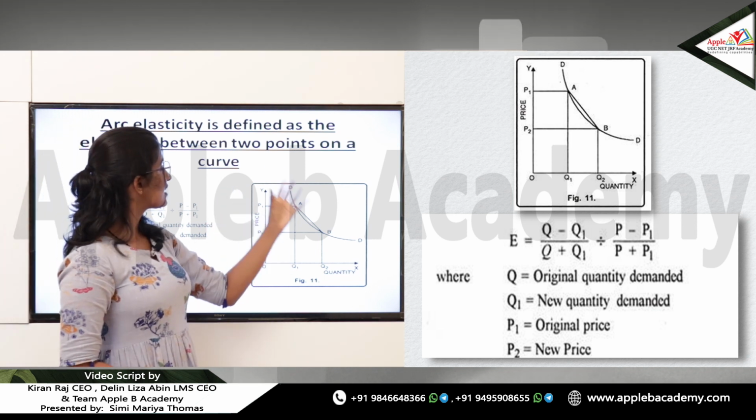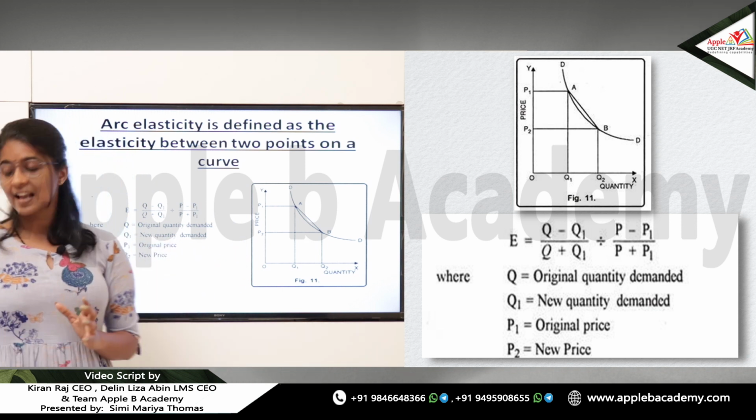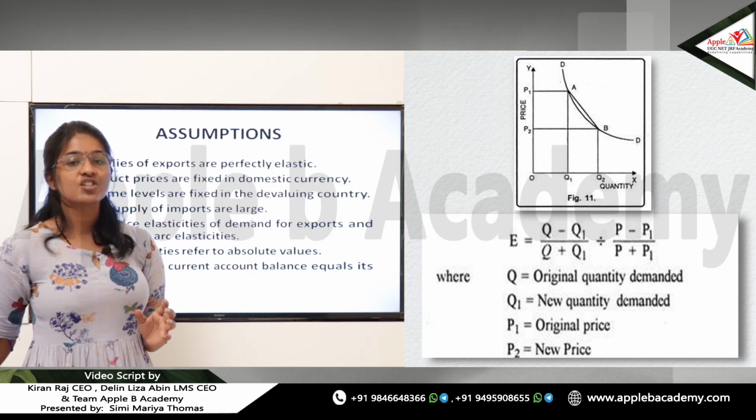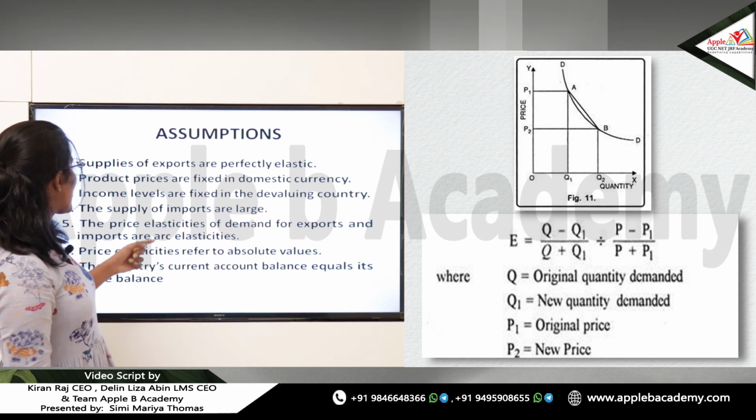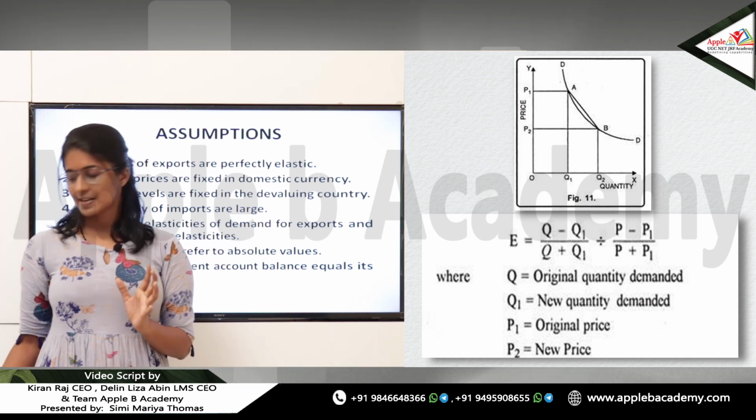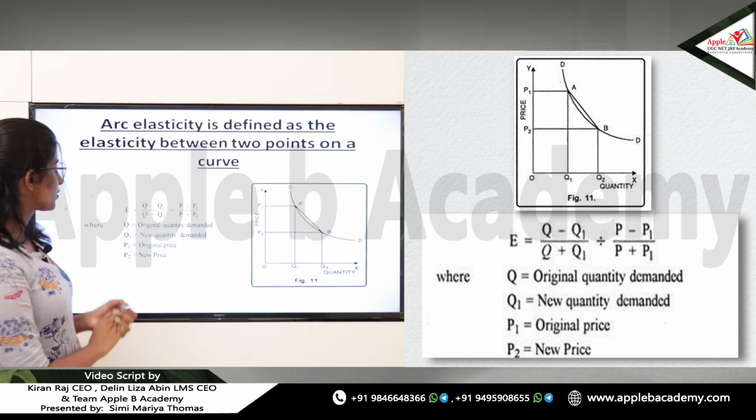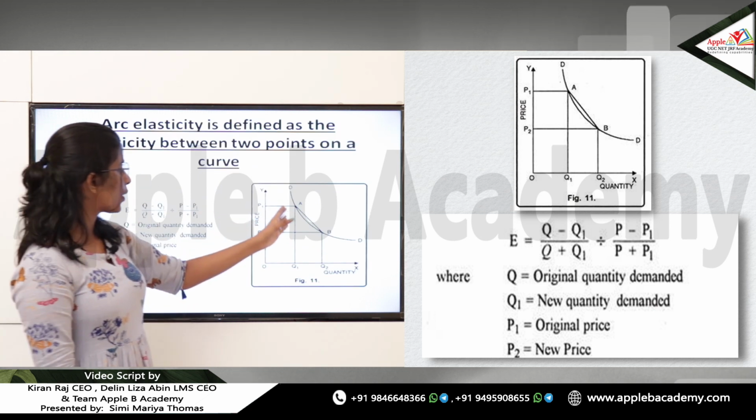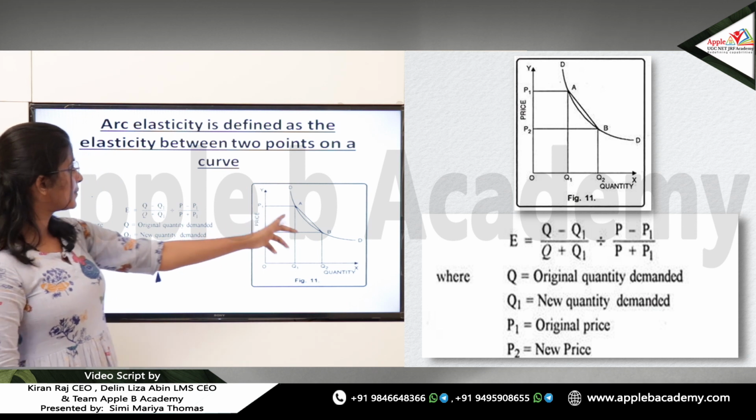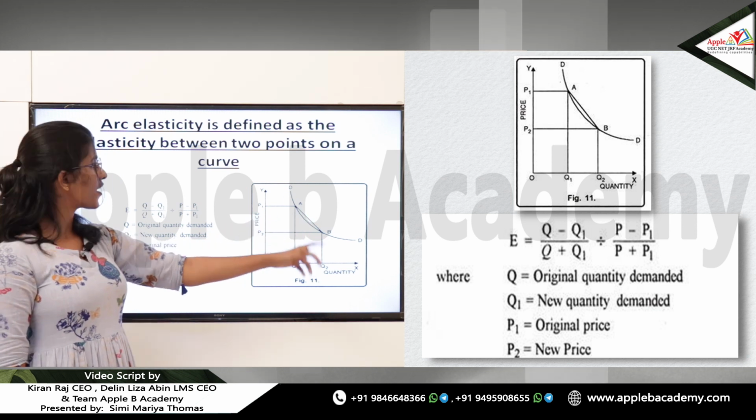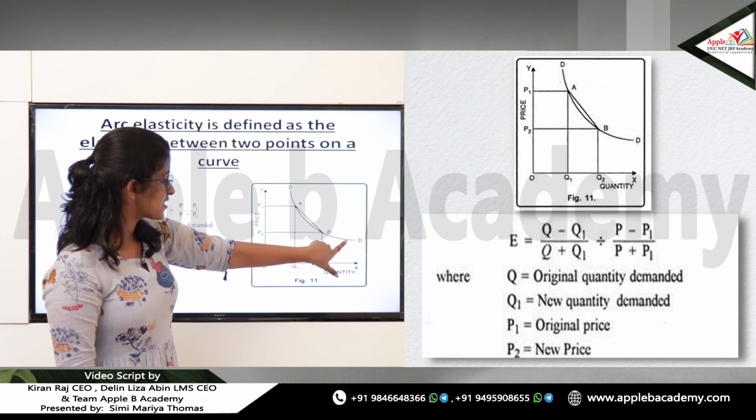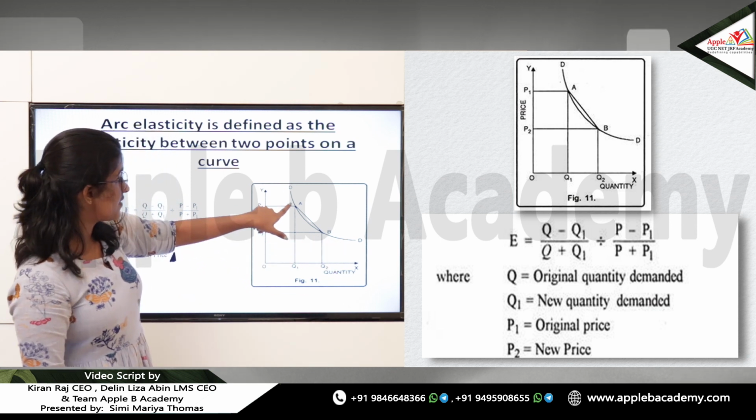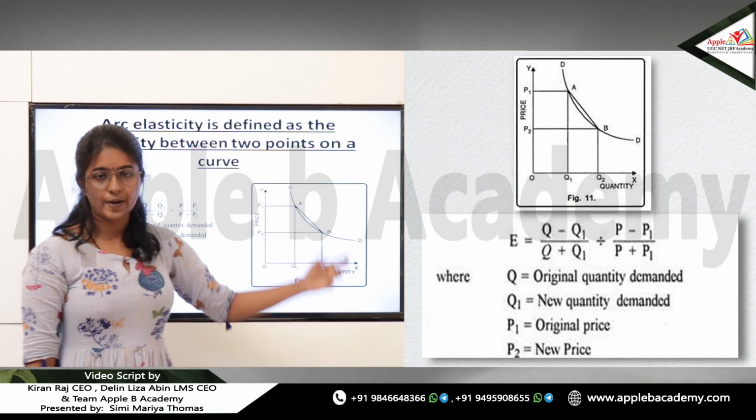So that is the definition of arc elasticity. And when we take the Marshall-Lerner condition, the price elasticities of demand for exports and imports are arc elasticities. Okay, so that is it. So just know the formula and understand how the arc elasticity is defined as the elasticity between 2 points on the curve. So if it is between these 2, B and D, the arc elasticity will be less than 1. If it is A and D, arc elasticity will be greater than 1.